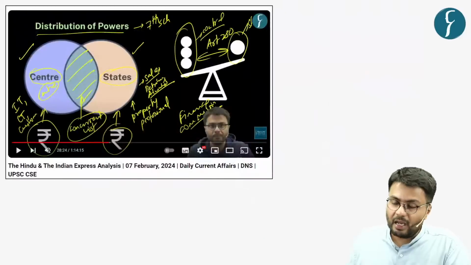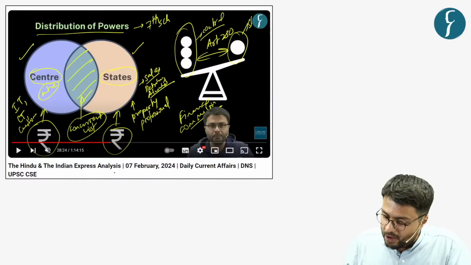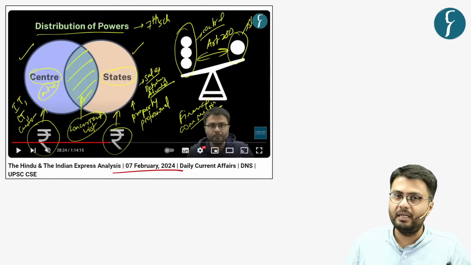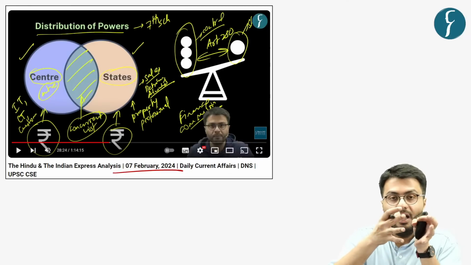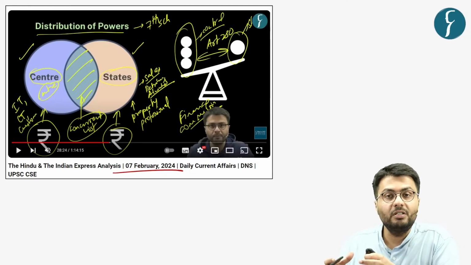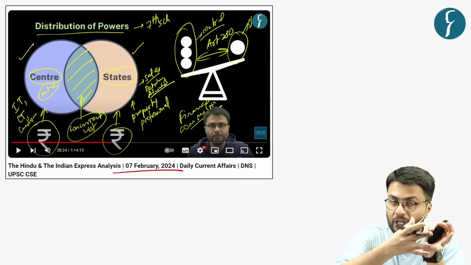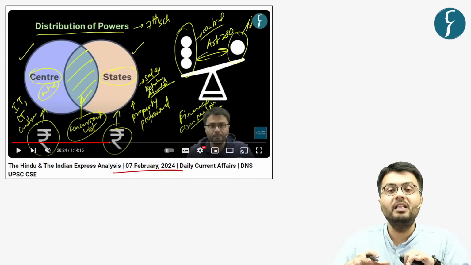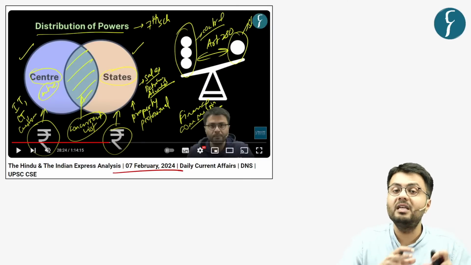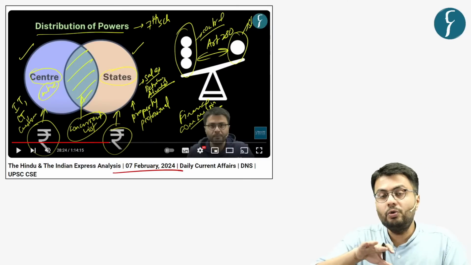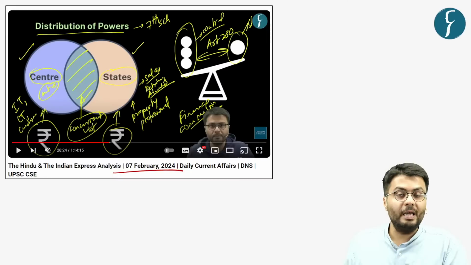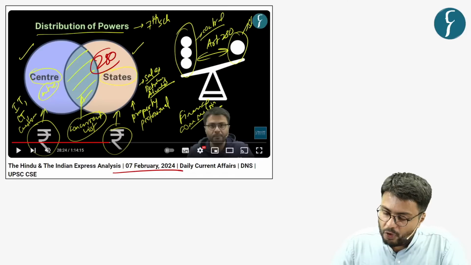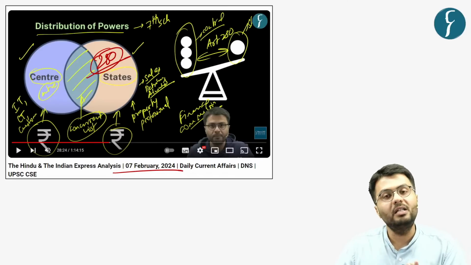So this article was previously covered by me on 7th of February this year itself, where I highlighted that despite the various exclusive jurisdictions and taxes which the union government and state governments collect, there has been an imbalance in the amount of finances with various governments in the country. So to balance this imbalance, the Constitution provides for the Finance Commission under Article 280.